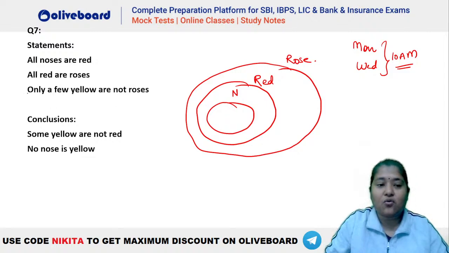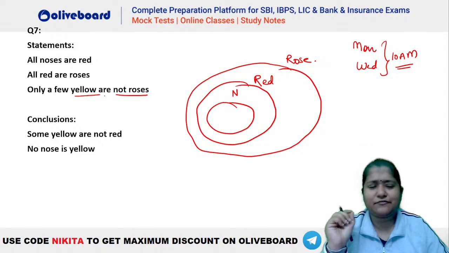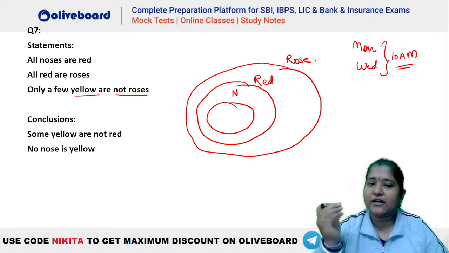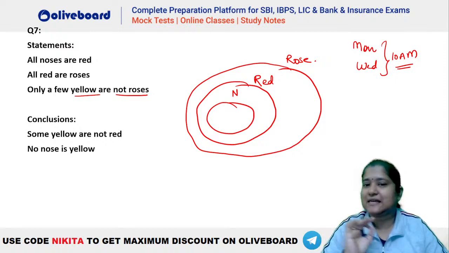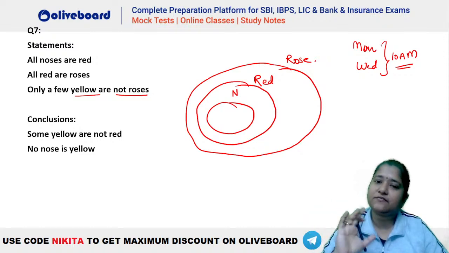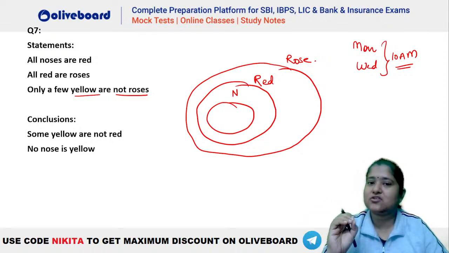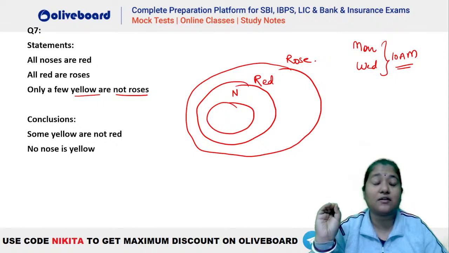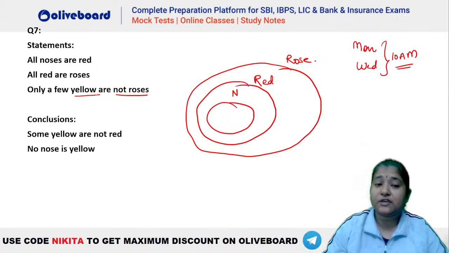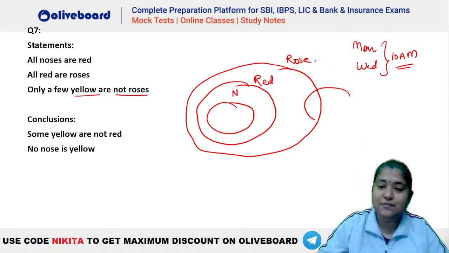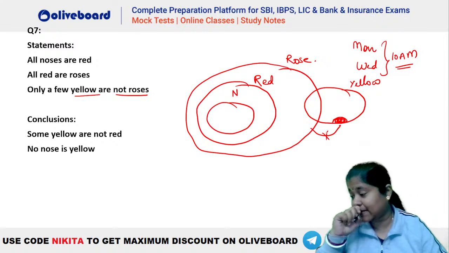Okay. Now only a few yellow are not roses. Don't be confused here. Only a few not, and only a few is absolutely the same. It is not different here. Okay, only a few not is like only a few, कोई difference नहीं है. This is also combination some and some not. ठीक है, तो only a few yellow are not roses means that some yellow are roses. Okay, and there has to be some portion of yellow which will never be a part of rose, right? So ये आपका diagram बन गया.